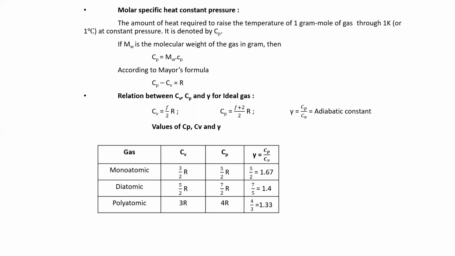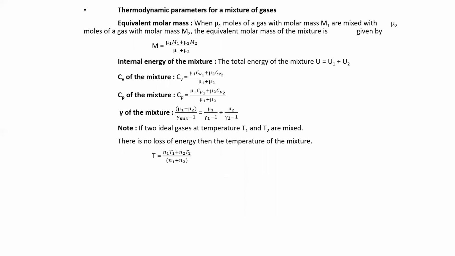Then for diatomic, the gamma value is 1.4, the Cv value is 5 by 2 into R, and the Cp value is 7 by 2 into R. Then for polyatomic, Cv is 3R, Cp is 4R, and the gamma value is 1.33. Okay.